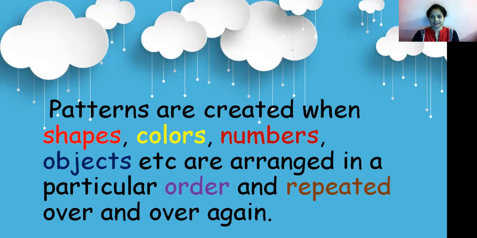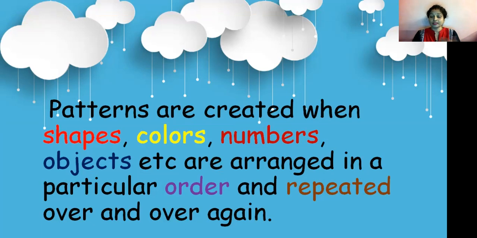What are patterns actually? Patterns you can create and they are everywhere. Any shape, color, numbers and things like objects, they are arranged in an order and they are repeated over and over again.